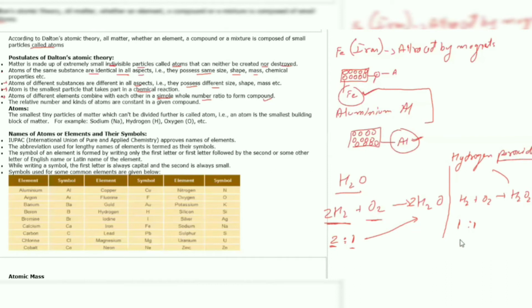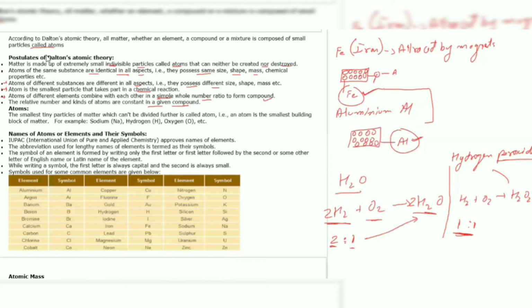The moment you change the combining ratio, the compound will be changed. So that is why the point says atoms of different elements combine with each other in a simple whole number ratio to form a compound. The relative number and kinds of atoms are constant in a given compound. As here we have seen water, the ratio is 2:1. Hydrogen peroxide, the ratio is 1:1.